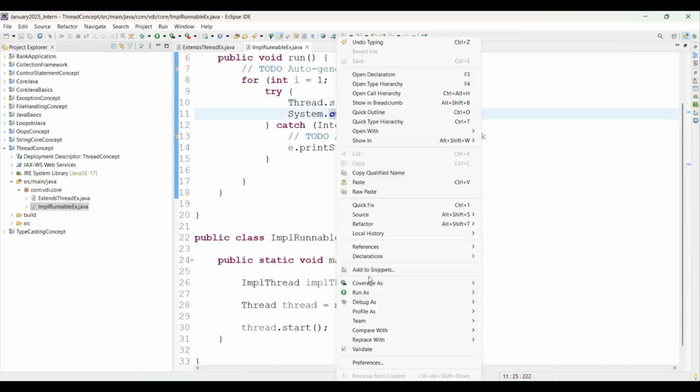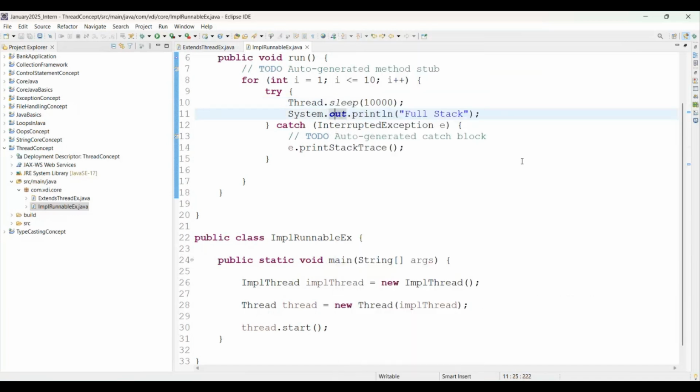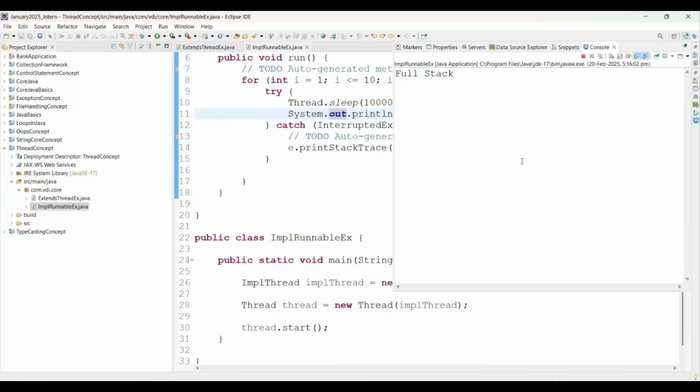See, one screen. Again, run as Java application. So it will take some time. We are just waiting, right? For 10 seconds. It will print the full stack 10 times, but after every 10 seconds.